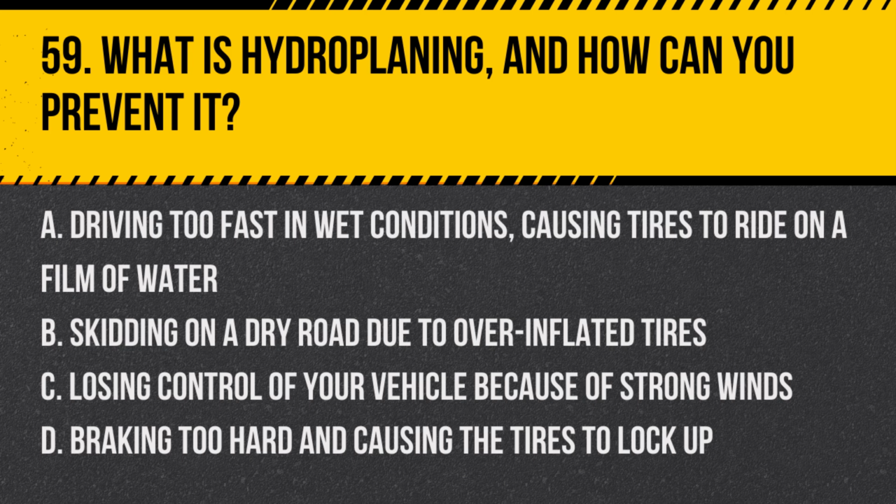Question 59. What is hydroplaning and how can you prevent it? A. Driving too fast in wet conditions, causing tires to ride on a film of water. B. Skidding on a dry road due to overinflated tires. C. Losing control of your vehicle because of strong winds. D. Braking too hard and causing the tires to lock up. Answer: A. Driving too fast in wet conditions, causing tires to ride on a film of water. Prevent it by reducing speed in rainy or wet conditions and ensuring your tires have adequate tread depth.